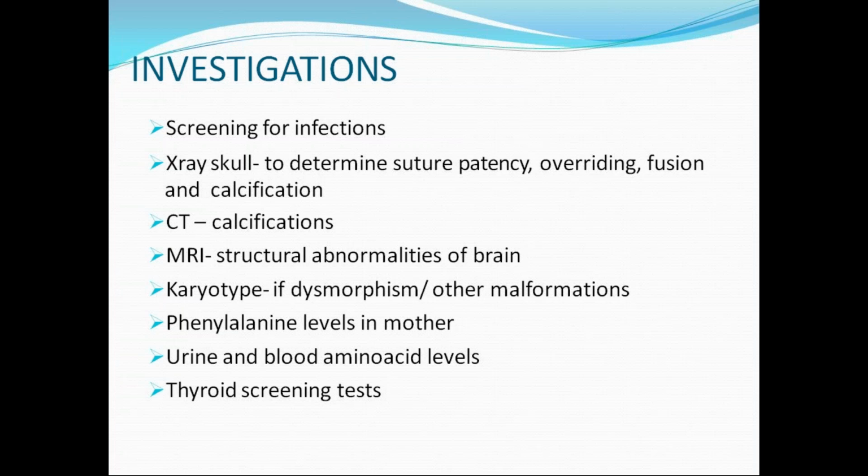Karyotyping is to be done. If there is any dysmorphism like trisomy 21, trisomy 18, anything, one should get a karyotype, or if any other clinical features fit into any other syndromes that we already discussed. Phenylketonuria is also another entity where we get microcephaly. This also we discussed. So phenylalanine levels in the mother one has to check in this investigation part.